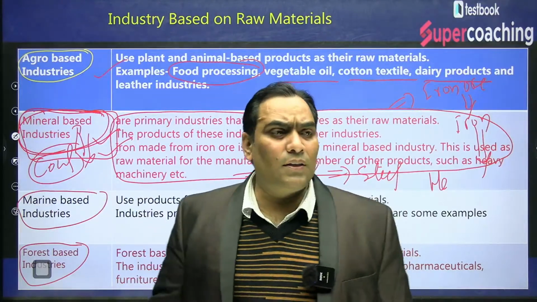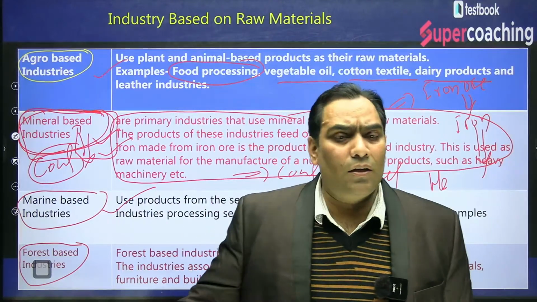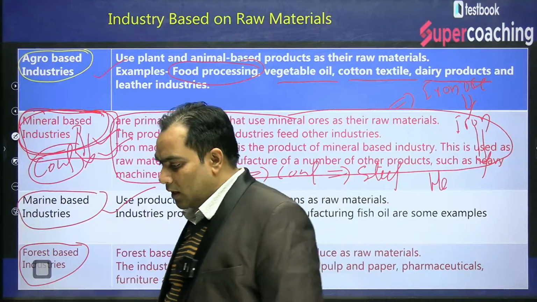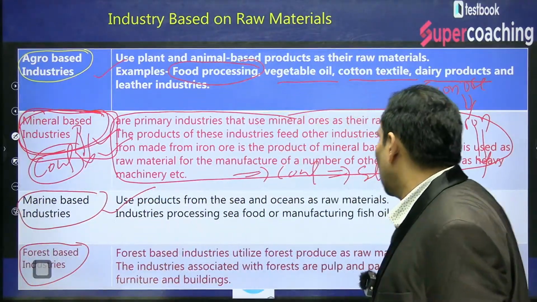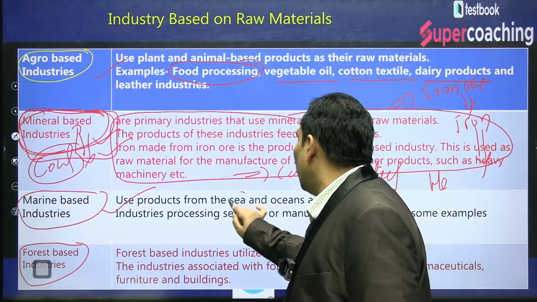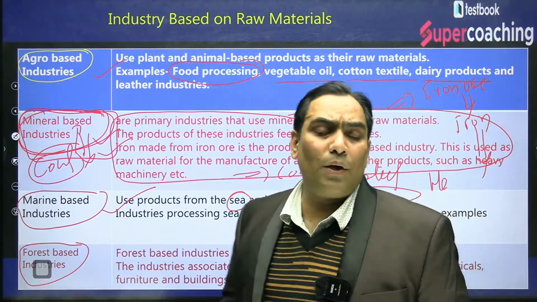Other type of industry can be marine based industry. What is the meaning of marine based industry? The meaning of marine based industry is that a product from the ocean or the sea is used as a raw material. I am going to repeat once again.